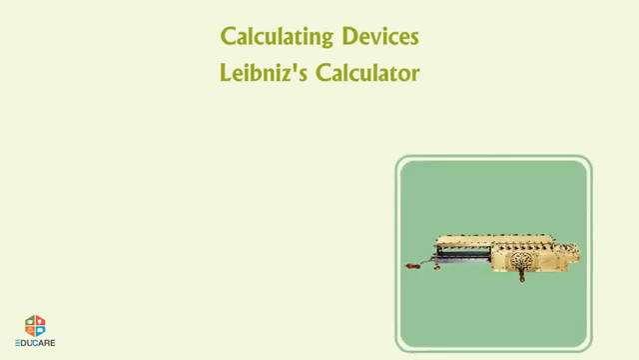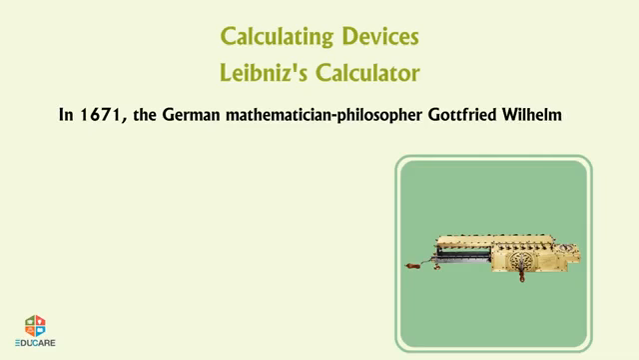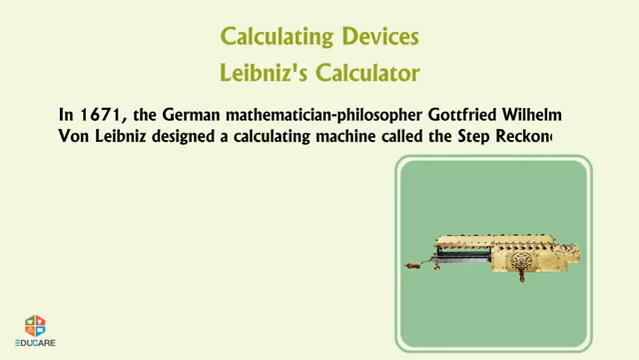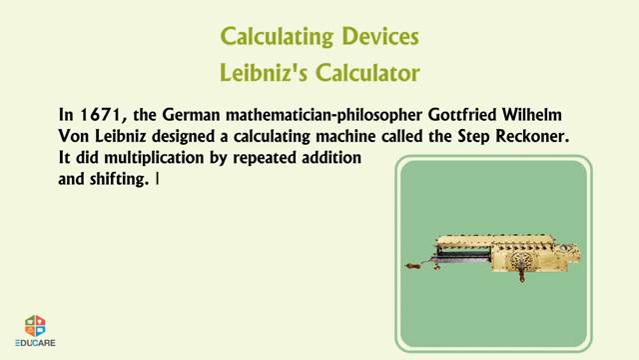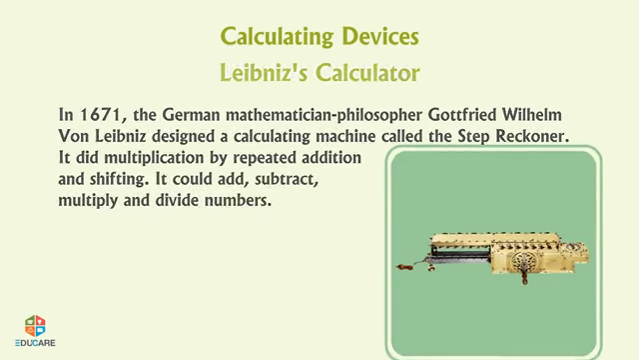Leibniz's calculator. In 1671, the German mathematician-philosopher Gottfried Wilhelm von Leibniz designed a calculating machine called the step-reckoner. It did multiplication by repeated addition and shifting. It could add, subtract, multiply, and divide numbers.